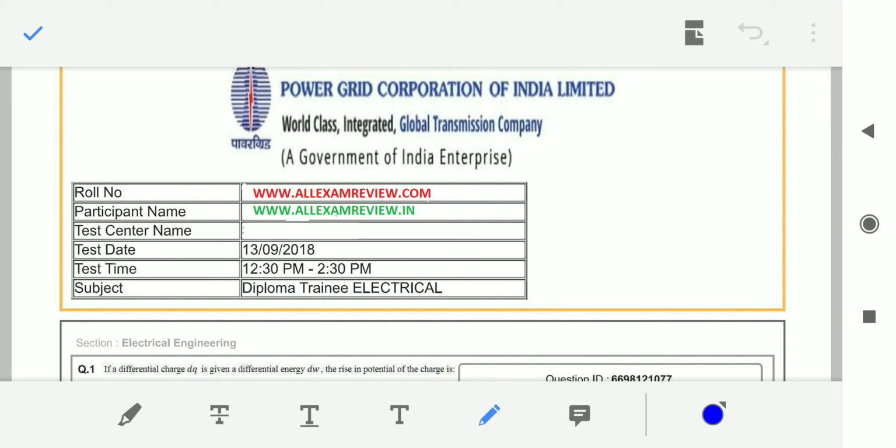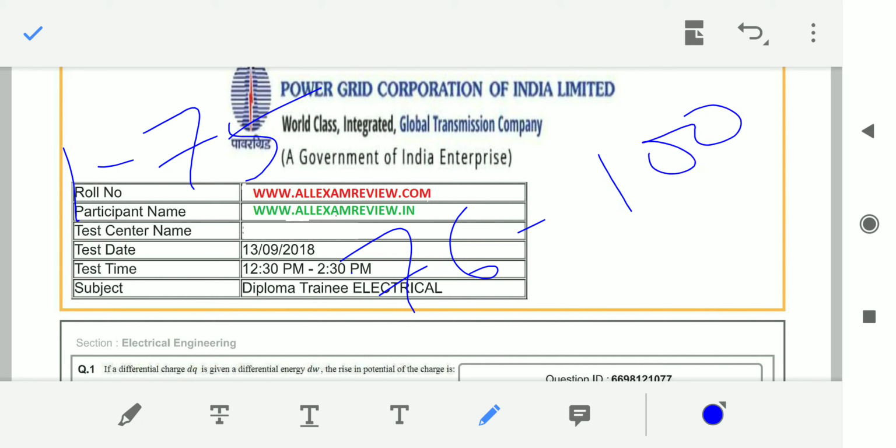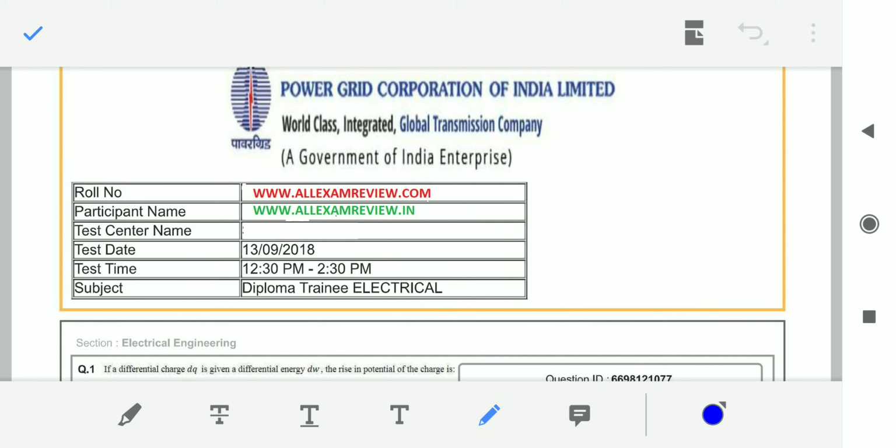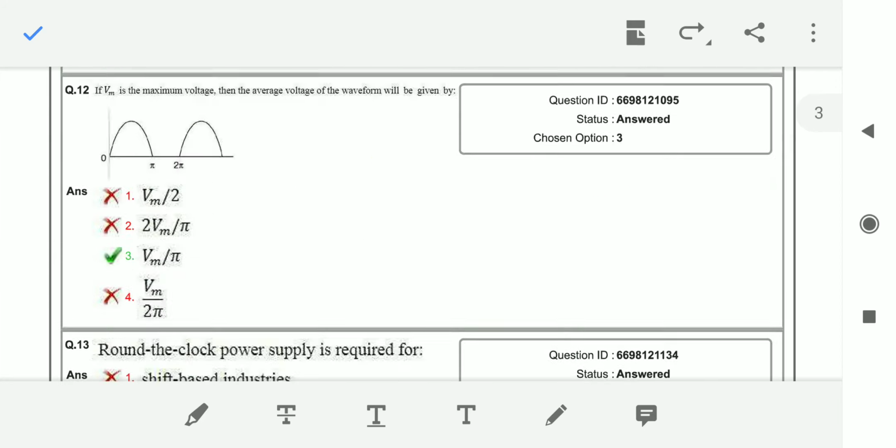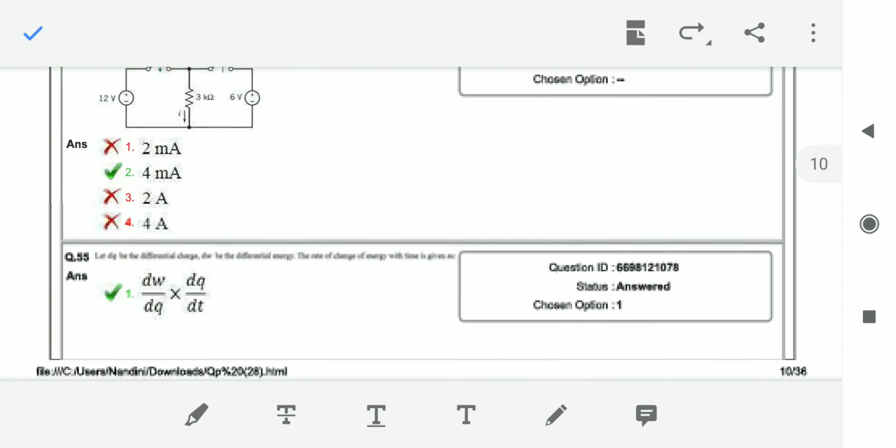Earlier in the previous sessions, we have discussed 1 to 75 bits from part 1 to part 3, and in this session we would like to discuss 76 to 100 bits of the Power Grid Corporation of India Limited Diploma Trainee Electrical previous year question paper. Okay, so now without delay, let's get started with question number 76.